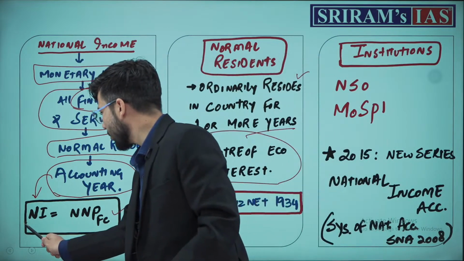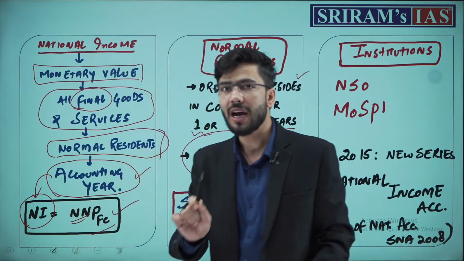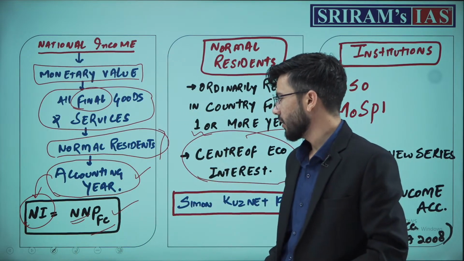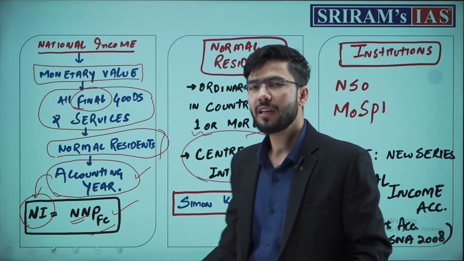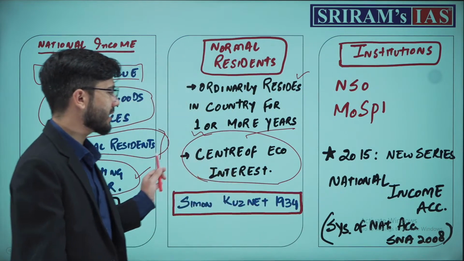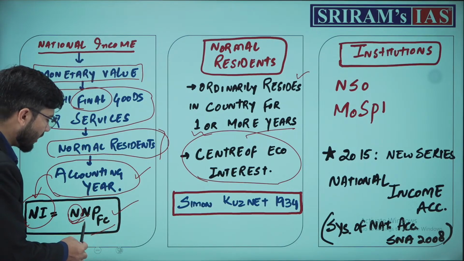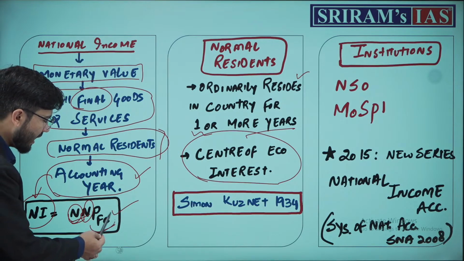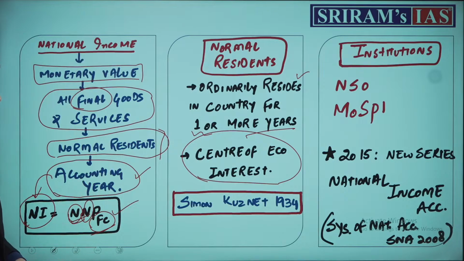Now, all of this is calculated as national income. Understand one more thing: national income is equal to net national product at factor cost. Now, what is net national product at factor cost? We will deal with this in the next slide so that it is easy for you to understand. What is net, how to calculate net, how to calculate national product, and how to calculate factor cost. These three terms will be discussed in the next slide.